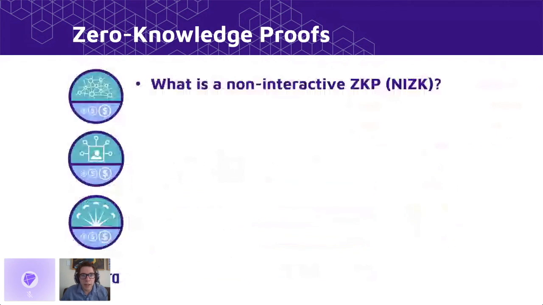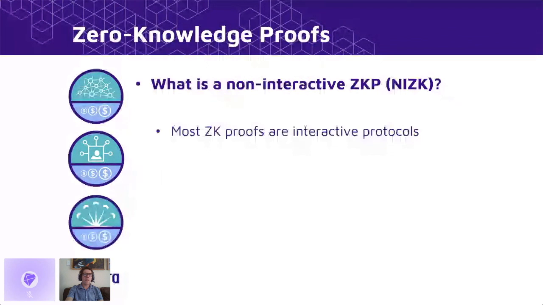Now, ideally, we would want a proof in the blockchain setting where multiple people can verify the transactions, no matter whether they're online or offline or in space. And so we really want something more in line with a classical proof. And that's what a non-interactive zero-knowledge proof offers.